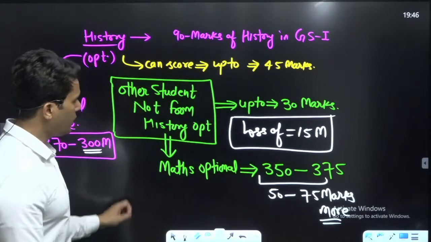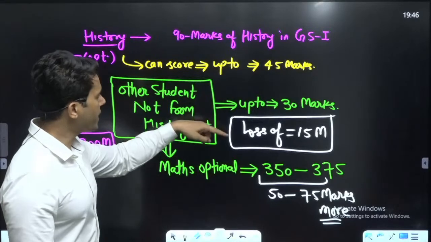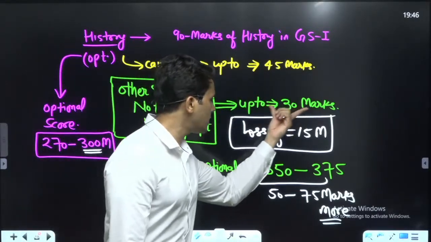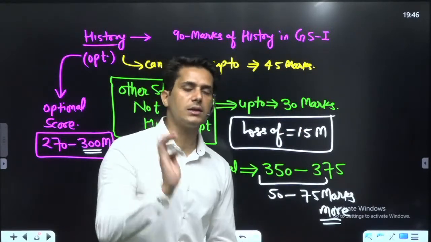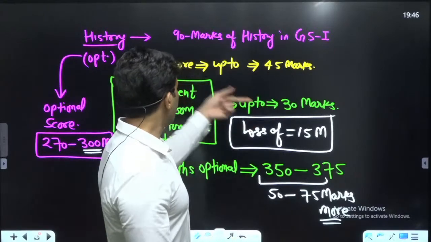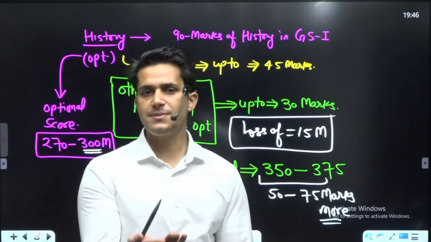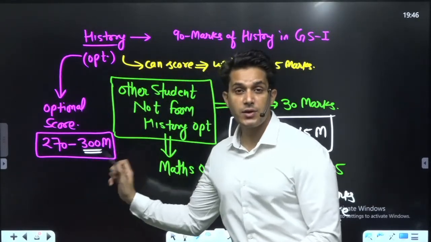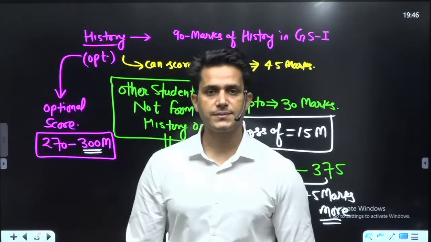So if you lose something in GS, don't worry. Every student in this category attains approximately 30 to 33 marks in history optional or any other humanities optional. If you are from a humanities optional, then you can get 10 to 15 or maximum 20 more marks, but in the optional subject, you cannot get 300 plus marks very easily.